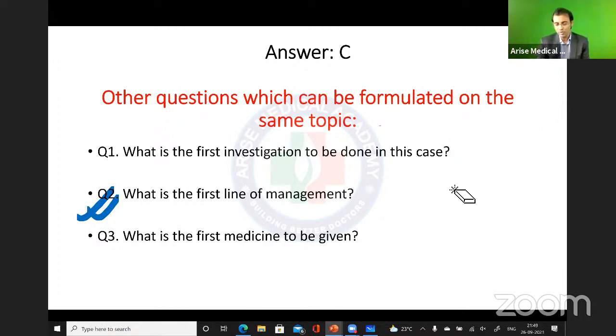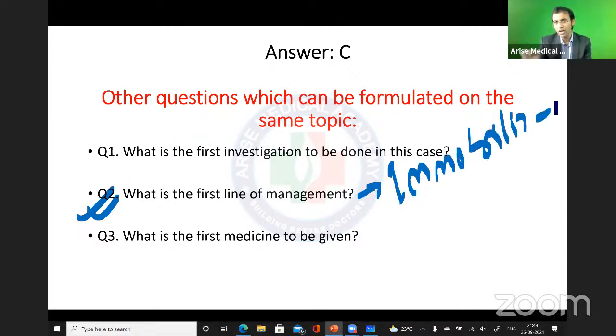Fine. After that, when you see that airway, breathing, circulation, everything is fine, what is the first line of management? You are going to do what? Immobilization. Fine, okay. Immobilization. After that, the most basic question: what is the first medicine to be given here?